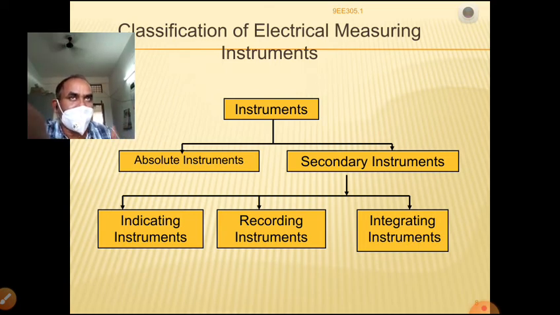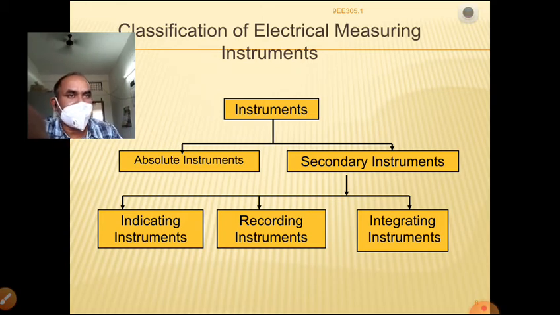So first day 2 units, second day 3 units, fourth day 5 units, and sixth day no units. It is accumulating, adding up the total. At the end of the month it indicates the total units. Integrating means adding the sum of the values. These are the integrating instruments.